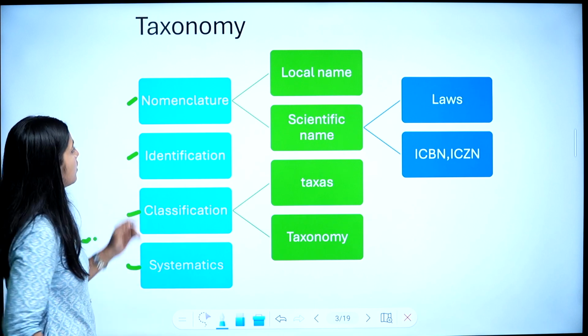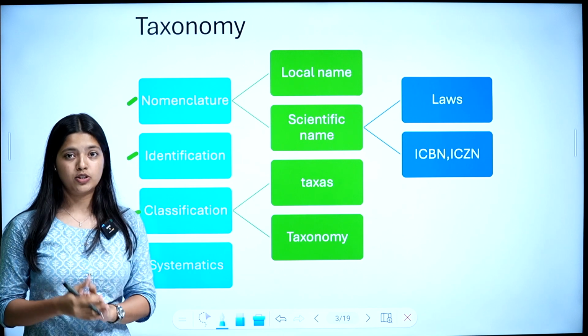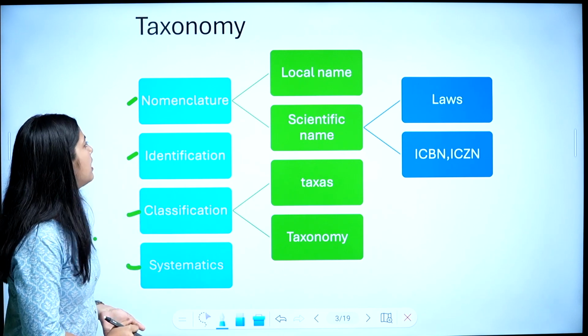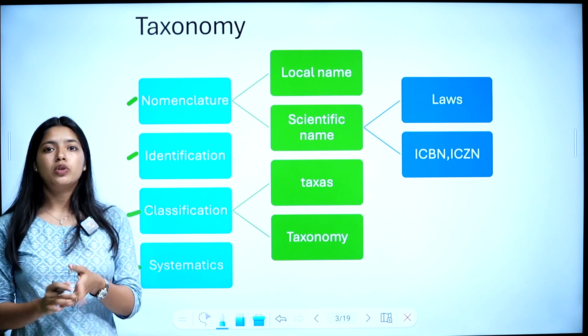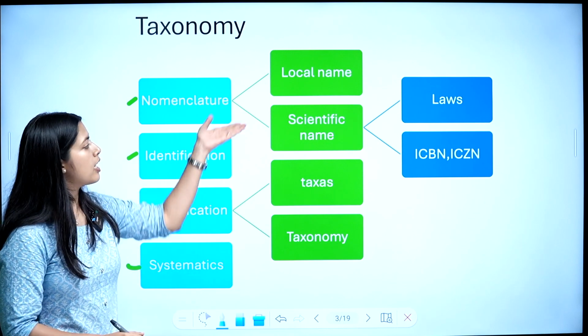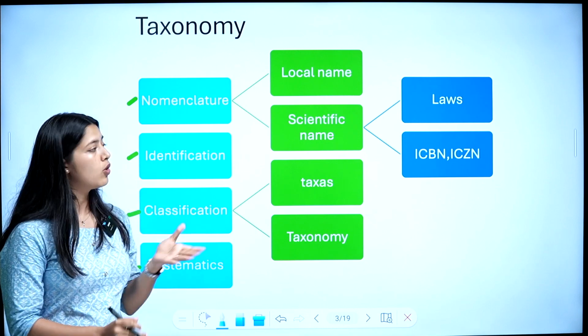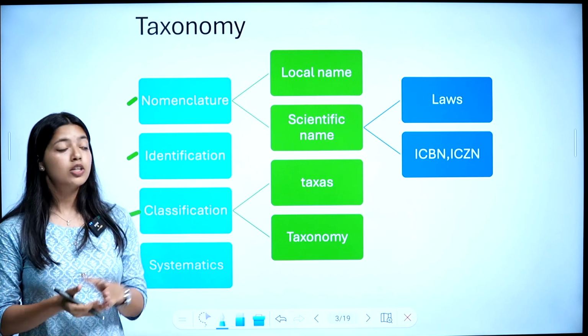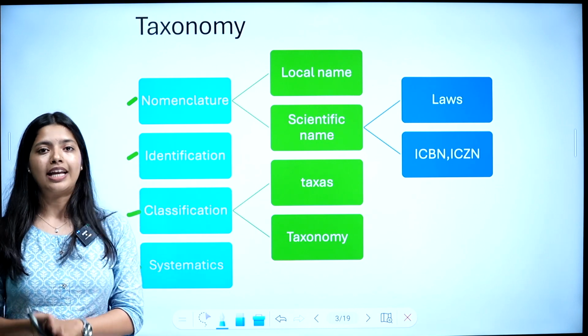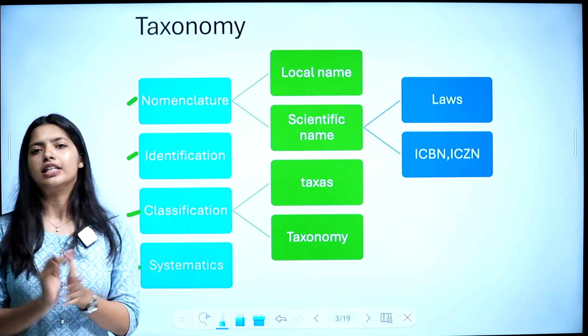The first one is nomenclature. In nomenclature, we will speak about 2 types of names, that is local name and scientific name. And there we have laws of scientific name, and then we have 2 codes, ICBN and ICZN. We will discuss everything in detail.